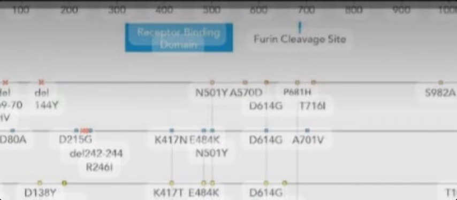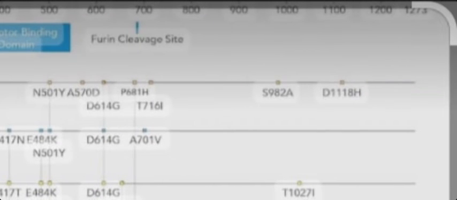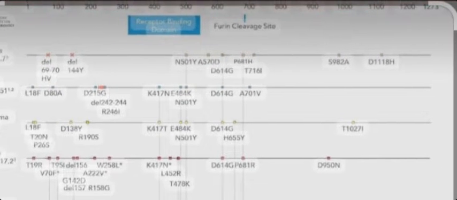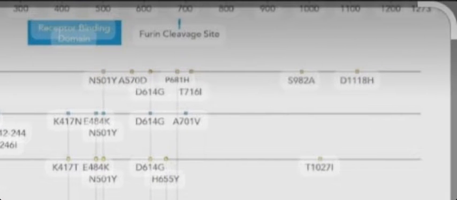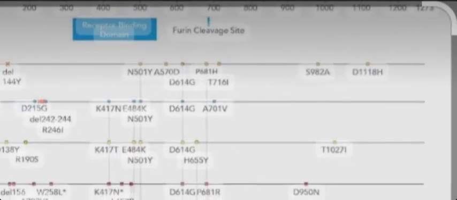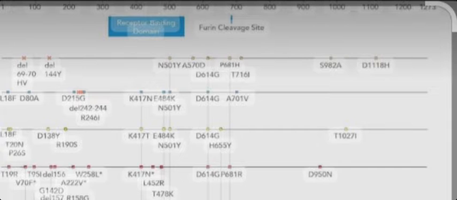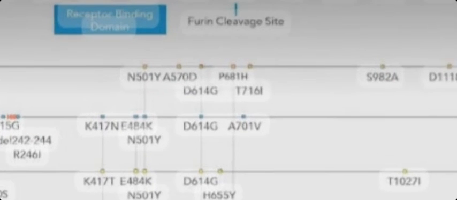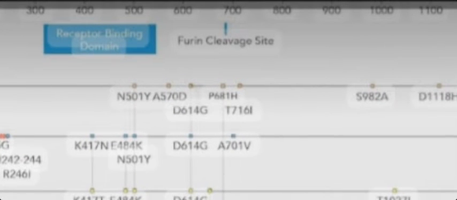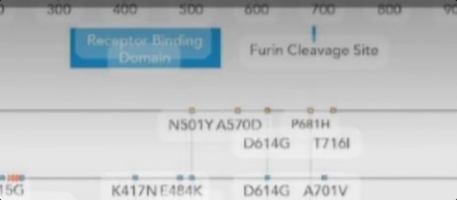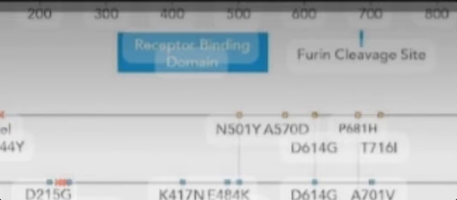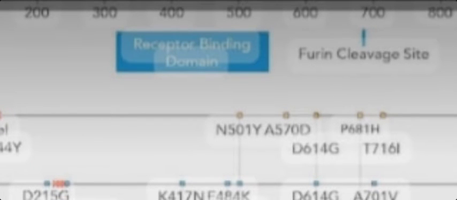This is called a receptor domain, and it is about more than 1200 bp of the bases of the RNA, and at exactly the 700 region there is a furin cleavage site, and from 300 to 500 is the receptor binding domain.